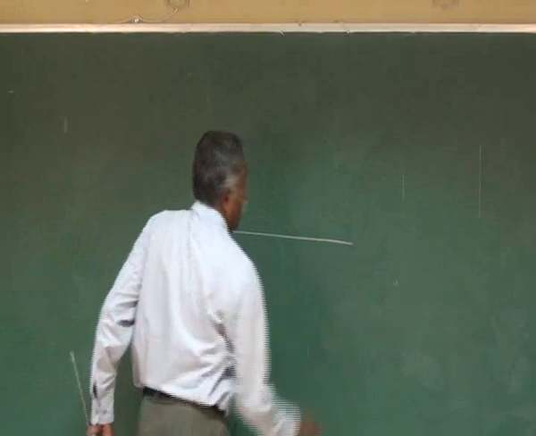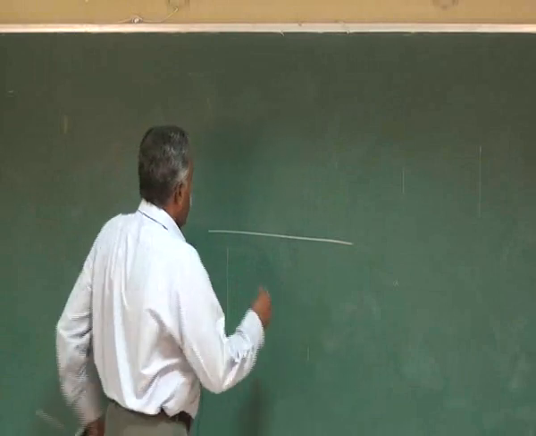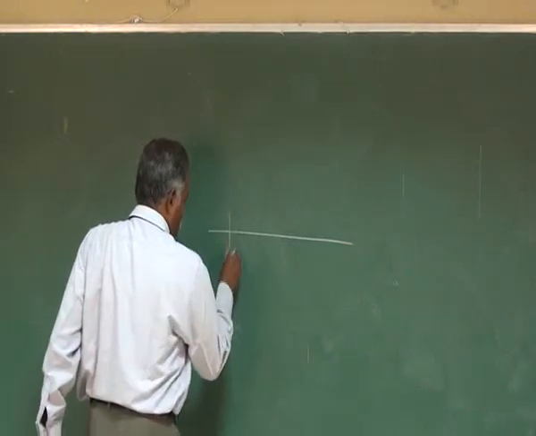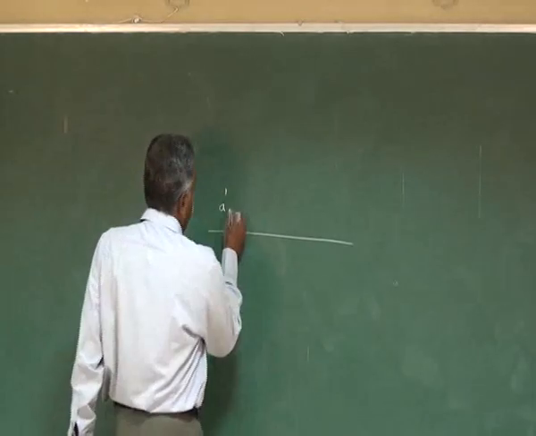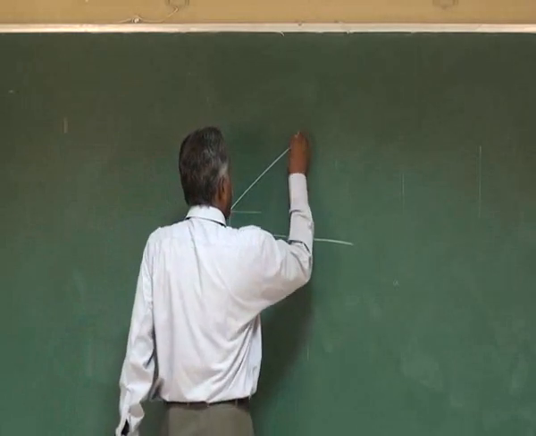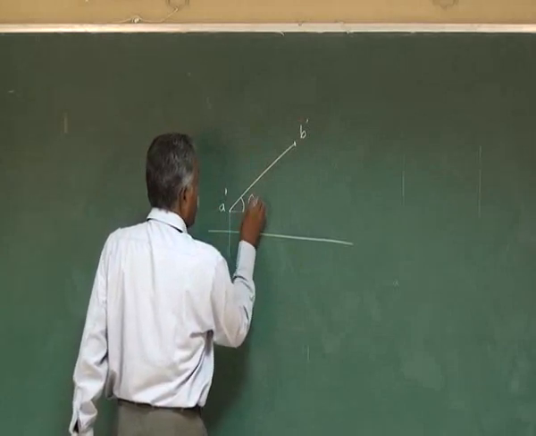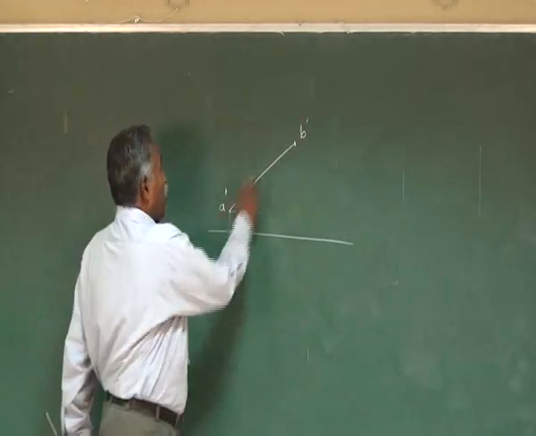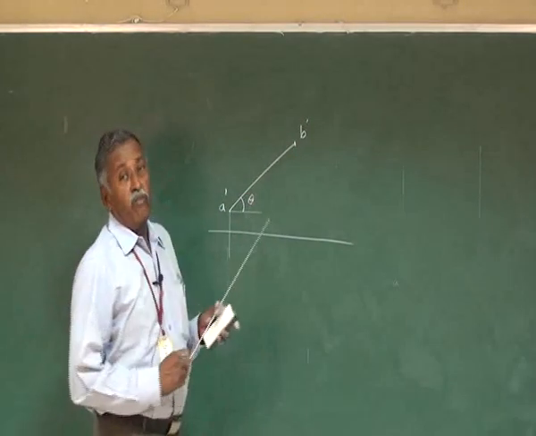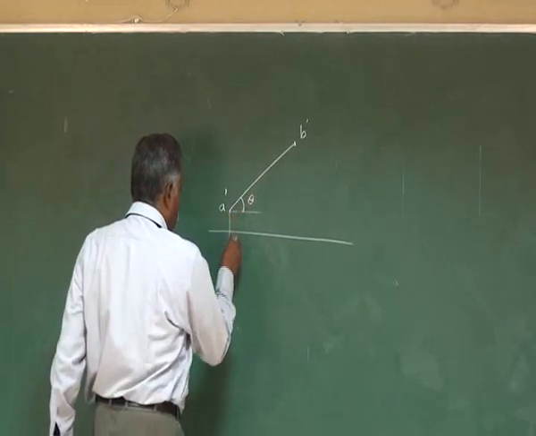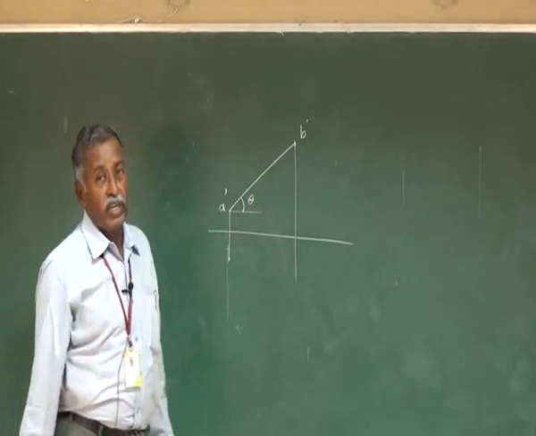Now in this case, which plane is it parallel to? In that plane, you draw the view first. You take this point as A dash. Whatever may be the inclination with respect to HP, you draw and mark it as B dash. This inclination with respect to HP is called theta. Now this A dash B dash will give you the true length of the straight line because it is parallel to VP. Now for this, if you want to have the top view, you must be given one point, the position of A or B.